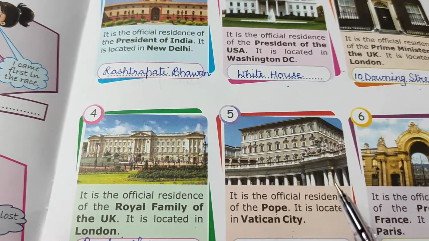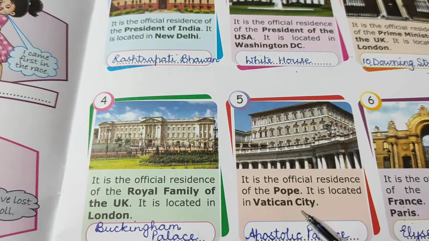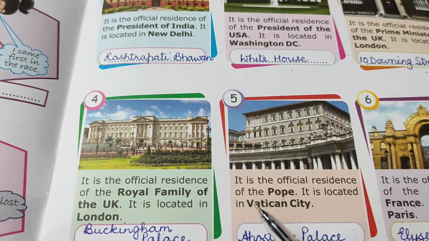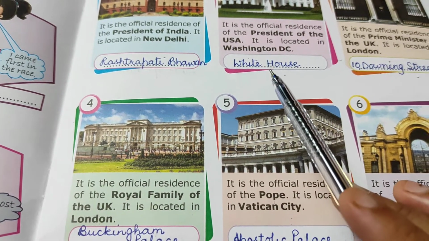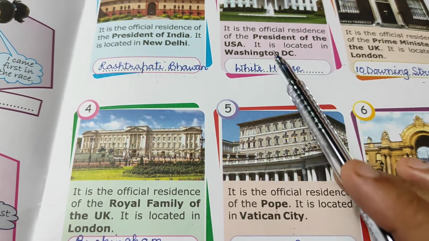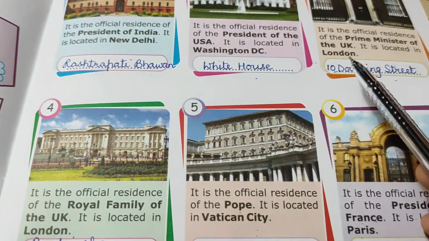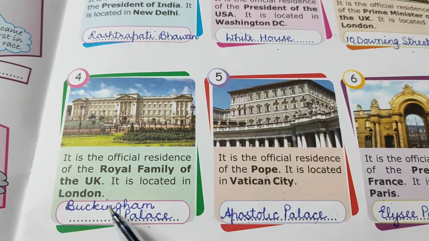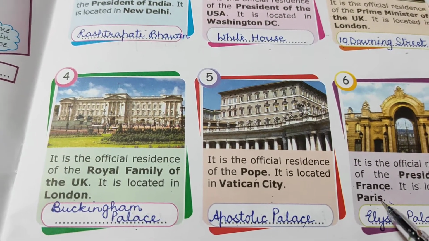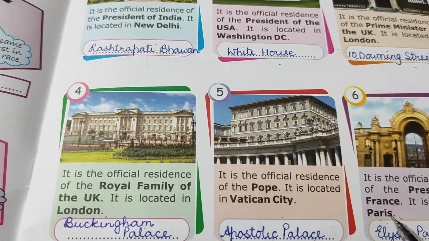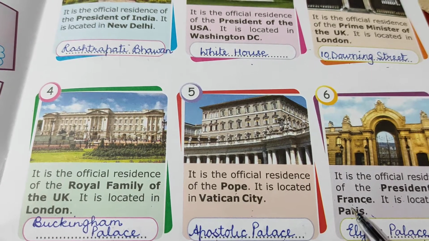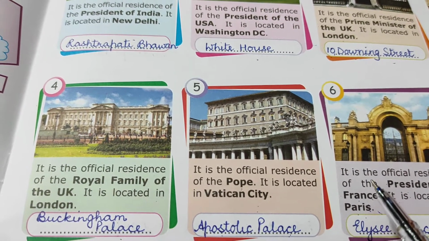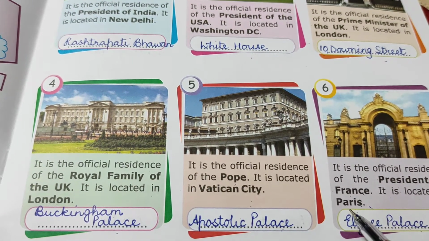So as you can see, all the famous buildings where Prime Ministers or Presidents live are mostly situated in the capital cities, right? Washington, D.C., New Delhi, London, again London, Paris, these all are the capital cities, and all the important buildings of a country are always situated in the capital of that country.